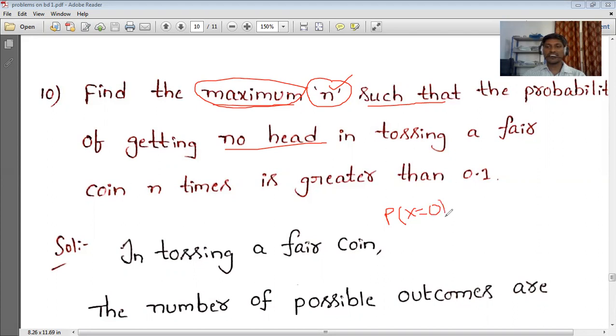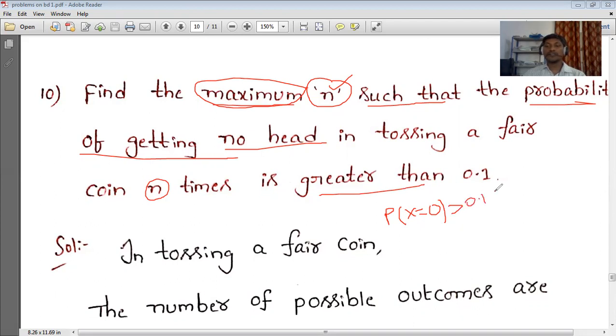So p of x equal to 0 is the probability of getting no head in tossing a fair coin n times. After that, the probability of getting no head is greater than 0.1.